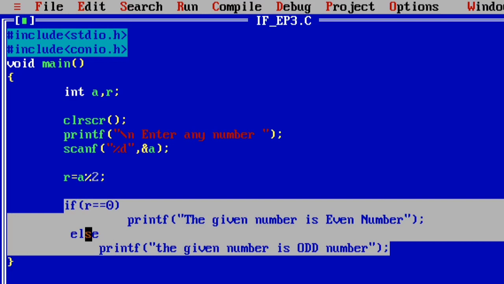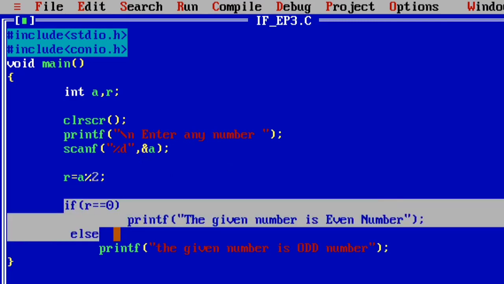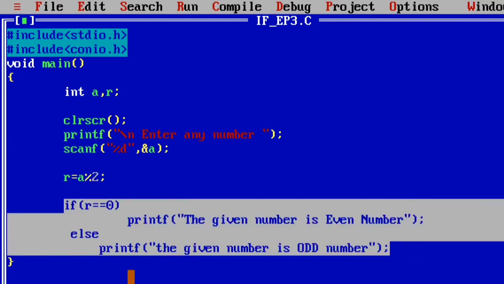This program also takes a number as input, then verifies the number. If the number is even, it simply responds as even number. If the given number is odd, then it responds that the given number is odd. But in this example, I wrote the program with the help of the if else statement. So concentrate on the logic part of the if else statement.